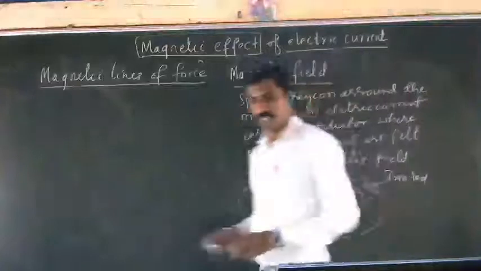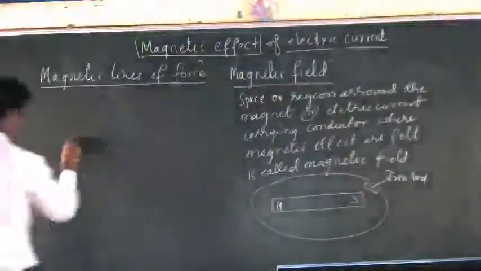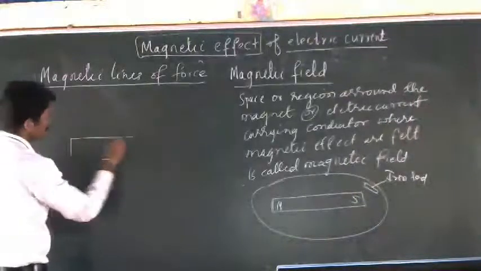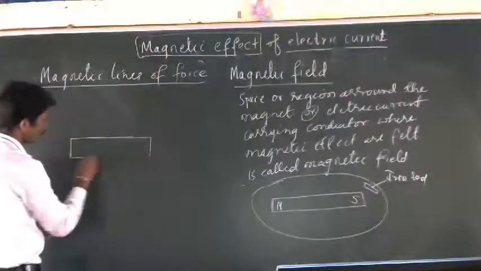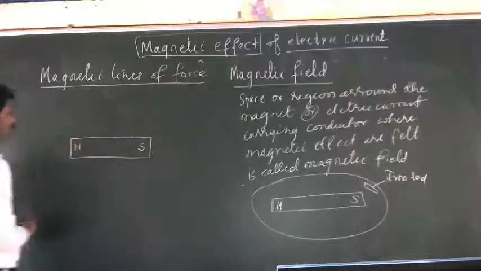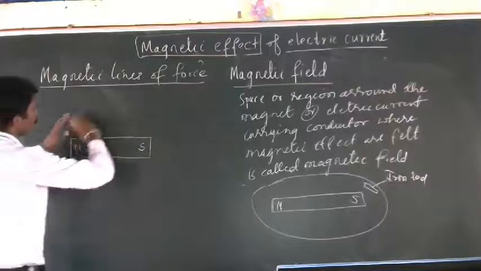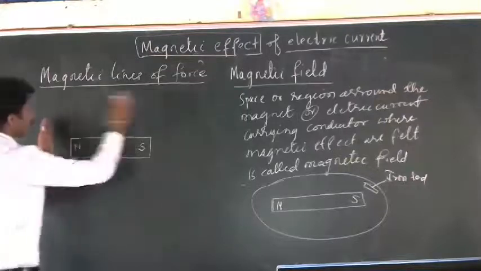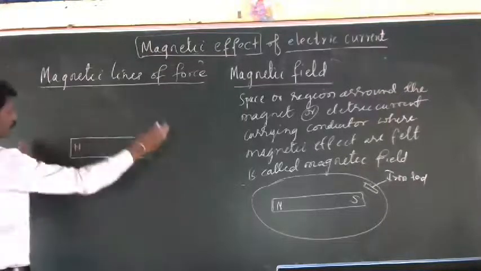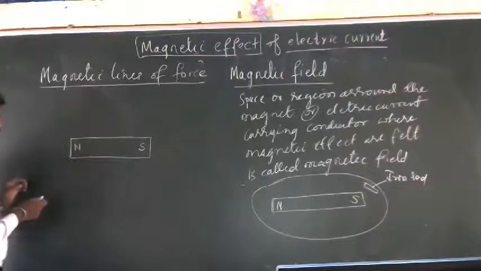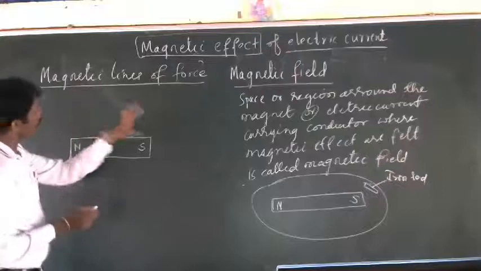Take this as a bar magnet, north and south. We already know what magnetic field is. The area or space around the magnet where magnetism is felt is called magnetic field.